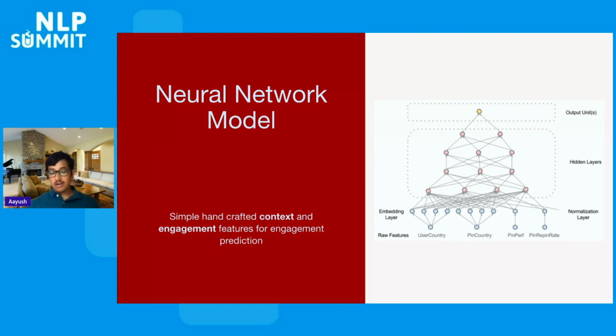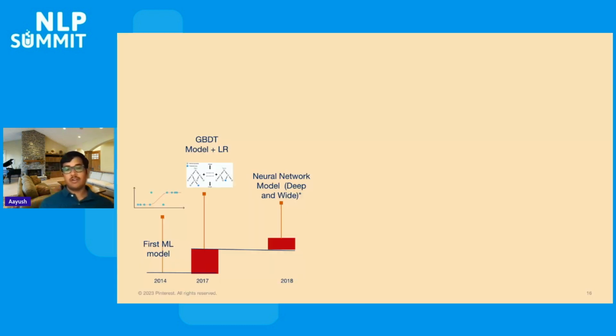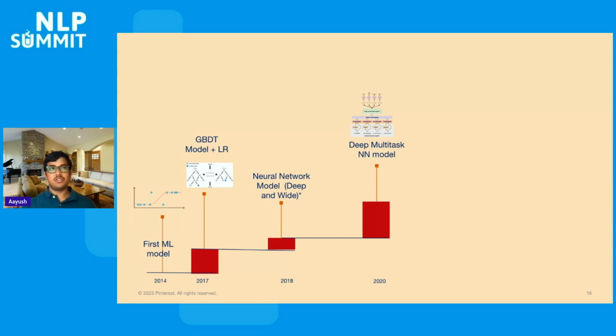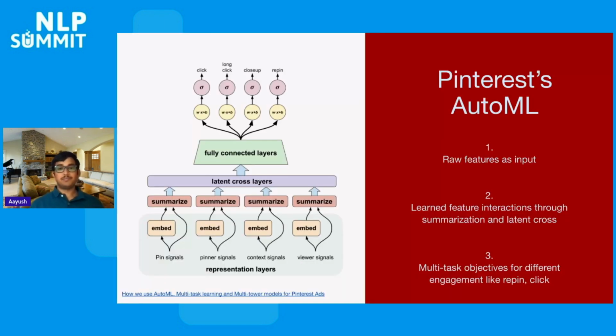So the next set of iterations that happened were to improve this handcrafted feature engineering and let the model learn this feature engineering. This is where Pinterest's deep multitask neural network based model came in, around 2020. Now the red boxes are the relative wins that we see from each of these iterations. If you look at 2017 to 2018, moving to deep neural networks might not have given that big a gain, but it sets up for success in the future. And then bringing the first DNN-based multitask model took us even longer, but the gains were much higher. This is because we were re-architecting the stack during this time to prepare for more wins in general.